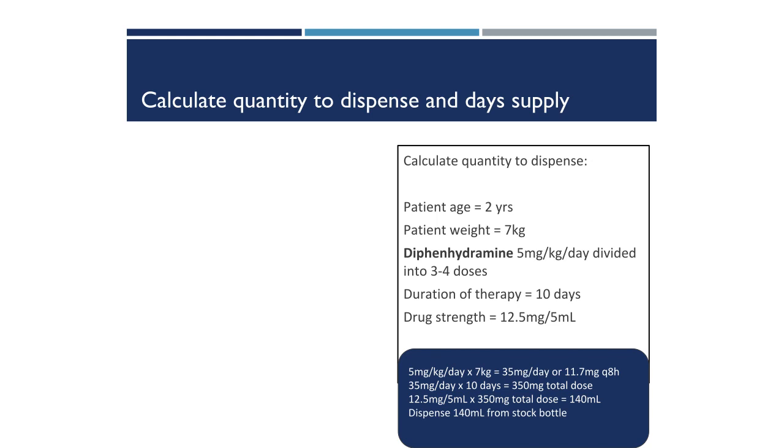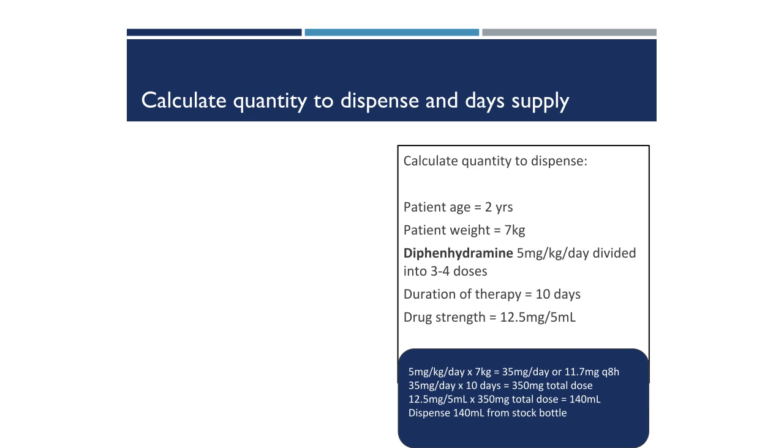Let's go through the second example we covered in class. In this case, we have a 2-year-old patient who weighs 7 kilograms. We are to give diphenhydramine. Dose basis is 5 milligrams per kilogram per day, divided in 3 to 4 doses per day. That's from our drug reference.